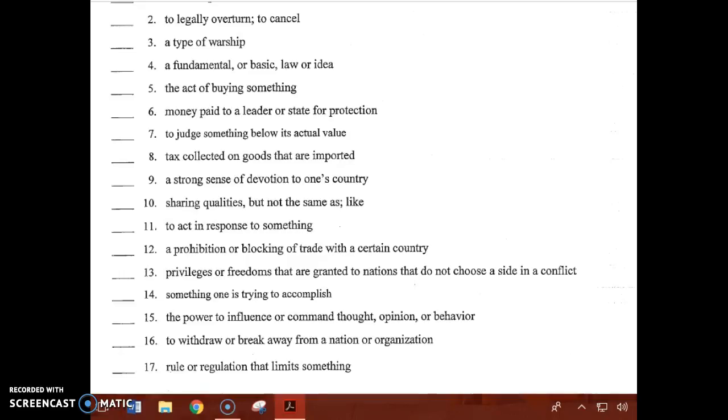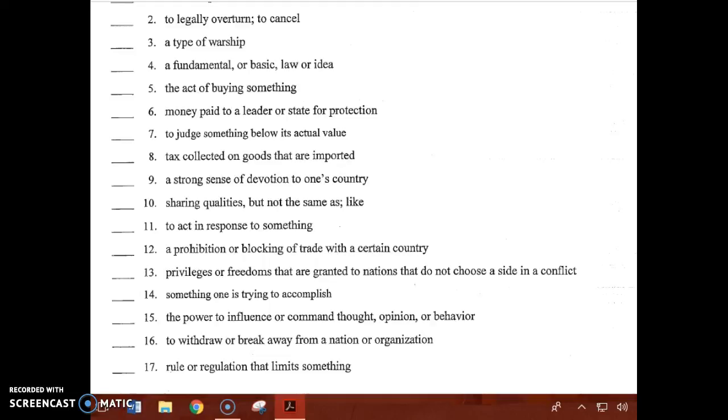10. This means sharing qualities, but not the same as, but like something. 11 is to act in response to something. 12 is a prohibition or a blocking of trade with a certain country. 13 is privileges or freedoms that are granted to nations that do not choose a side in a conflict.